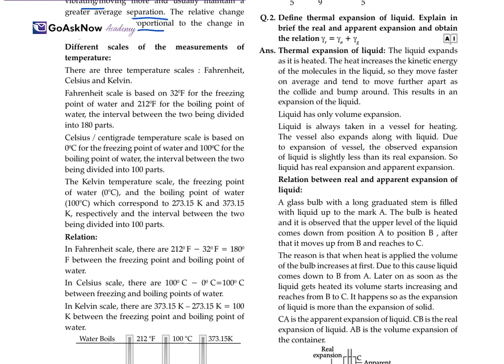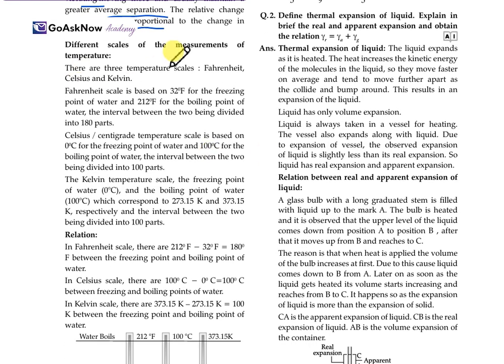Now the different scales of measurement of temperature. There are three temperature scales: Fahrenheit, Celsius and Kelvin. Firstly, the Fahrenheit scale is based on 32 degrees Fahrenheit for the freezing point of water and 212 degrees Fahrenheit for the boiling point of water, with the interval between the two divided into 180 parts. And Celsius is the centigrade temperature scale based on 0 degrees Celsius for the freezing point and 100 degrees for the boiling point of water. The interval between the two is divided into 100 parts.